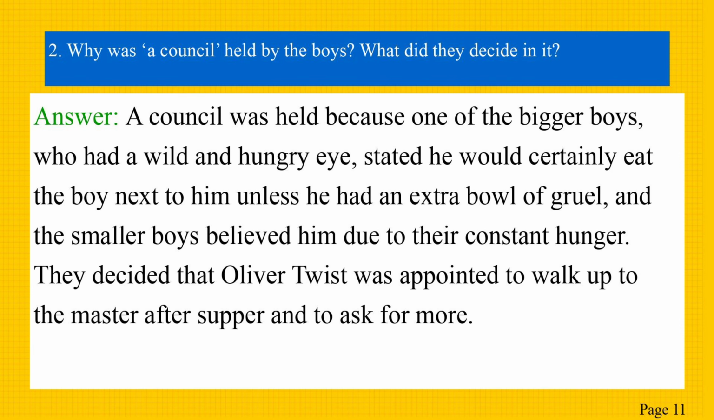The next question is, why was a council held by the boys? What did they decide in it? Answer, a council was held because one of the bigger boys, who had a wild and hungry eye, stated he would certainly eat the boy next to him unless he had an extra bowl of gruel, and the smaller boys believed him due to their constant hunger. They decided that Oliver Twist was appointed to walk up to the master after supper and to ask for more.